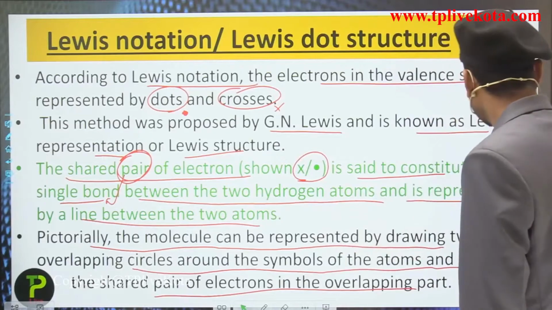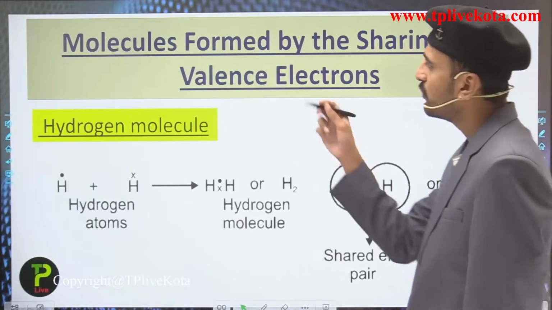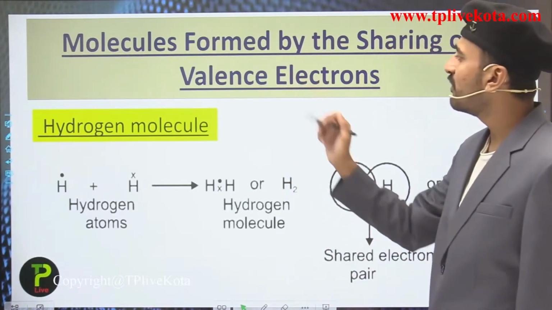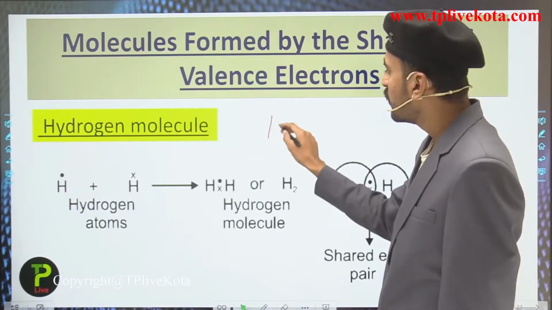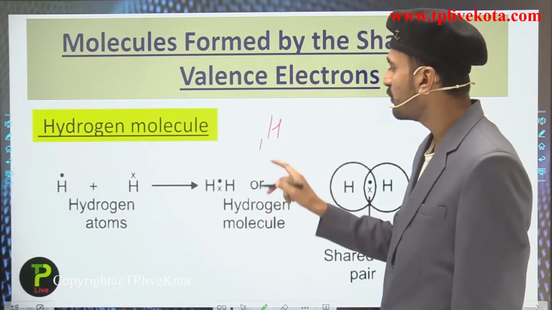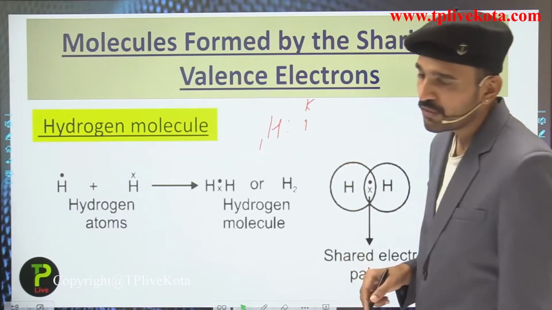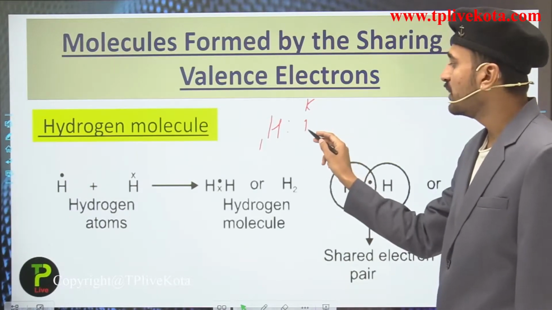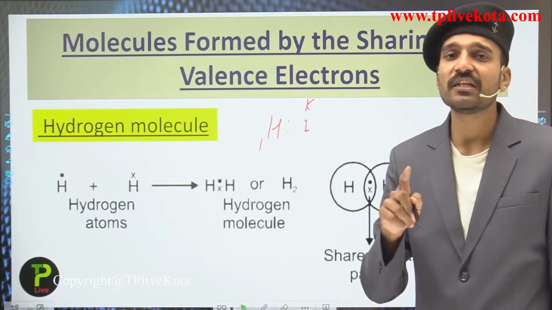Students, just for an example, let us move into the next slide and see the molecule formed by the sharing of valence electrons for the hydrogen molecule. For hydrogen, students, you all know that hydrogen has atomic number 1 and its electronic configuration is 1. Since it has only 1 electron in its K shell, this is termed the valence electron, which is present in the valence shell, that is the K shell.